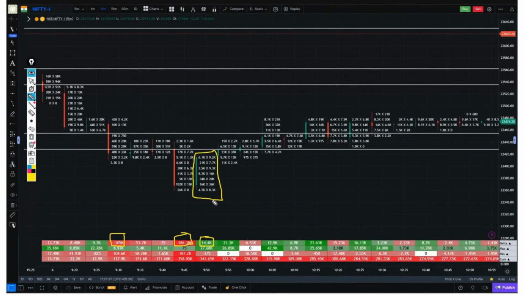If the delta is positive, it means there are more buyers because it indicates the value of the buyers. If the delta is negative, that means there are more sellers within this candle, and the sellers are more powerful. The whole scenario of the candle tells us who is more powerful. Positive delta means buyers. Negative delta means sellers.